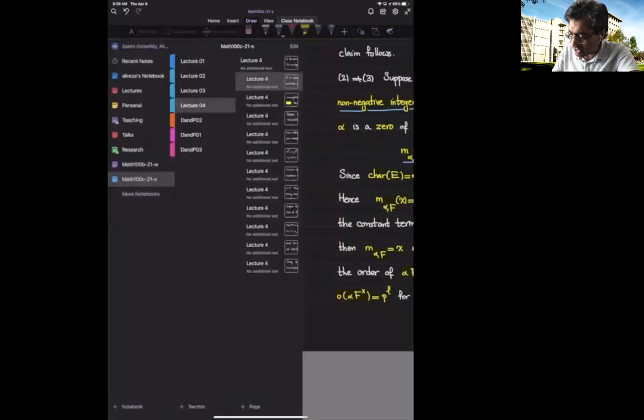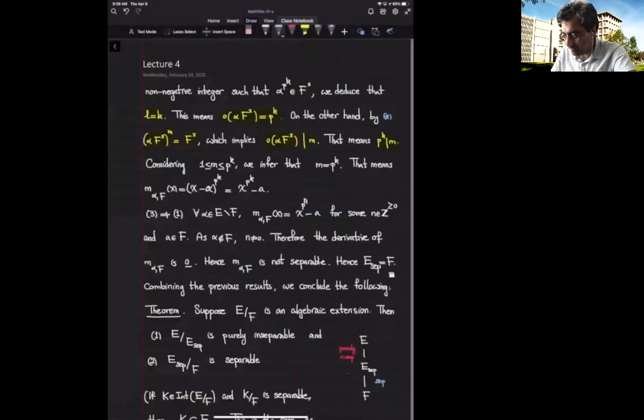So m is an integer which is at most p to the k, but now we deduce that p to the k should divide m as well. So m is in this range, and it is a multiple of p to the k, so we get equality. So m is p to the k.